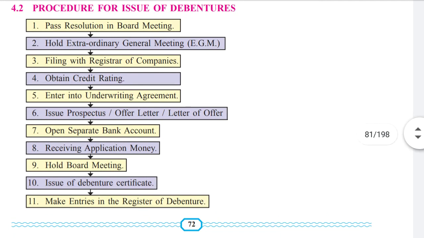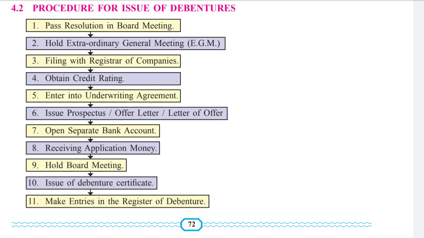Now the procedure for issue of debenture. Let's see what the procedure is. Pass resolution in board meeting. Then second is hold extraordinary general meeting, EGM. Then filing with registrar of companies. Then obtain credit rating. Enter into underwriting agreement. Issue of prospectus, offer letter, letter of offer, whatever it is said. Then open a separate bank account.